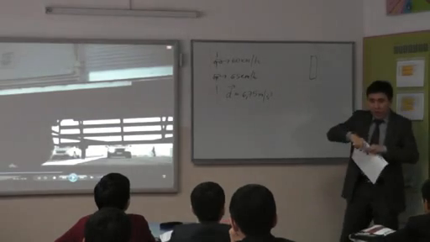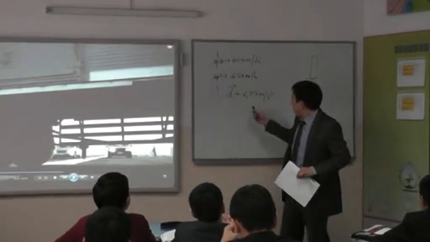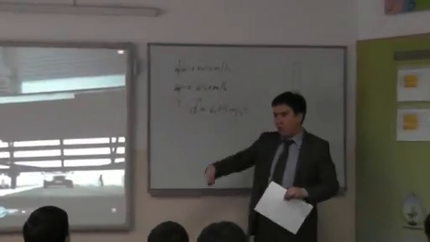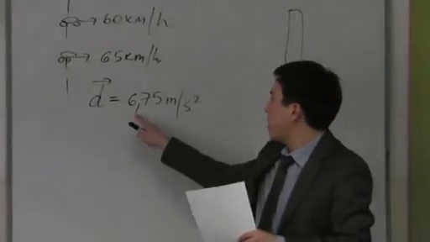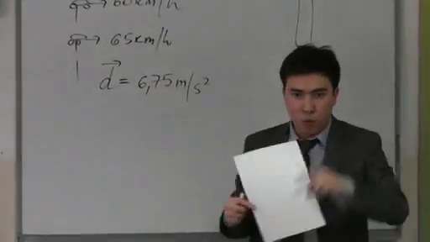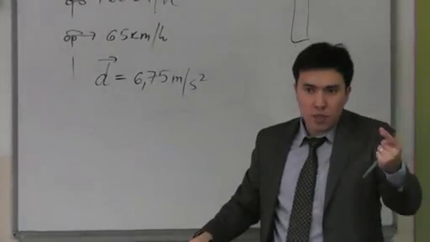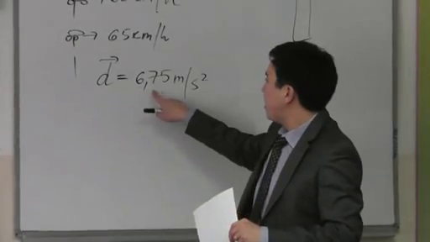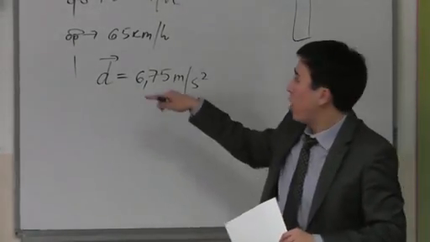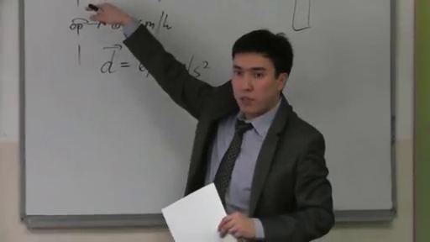So it means every second 6.75 we're going to subtract from the velocity. So if it is 50 minus 6.75 after 1 second, after second minus 6.75. So is it clear? Yes. So the deceleration is 6.75 meter per second squared for both cars.